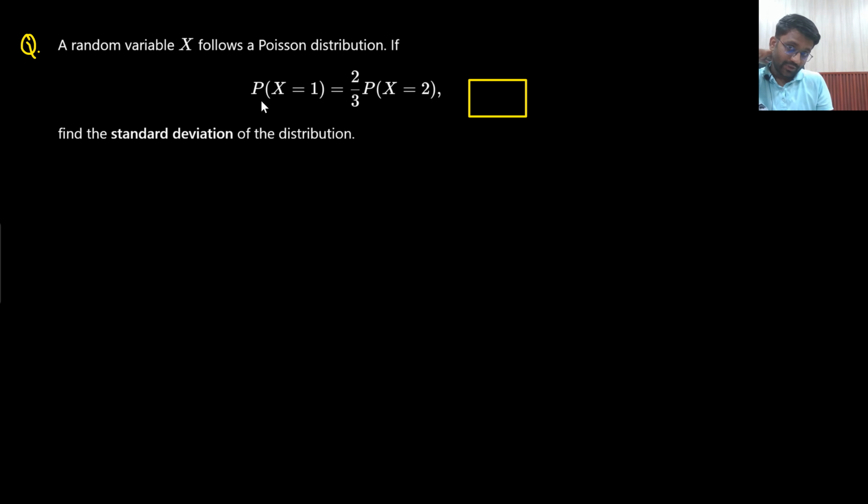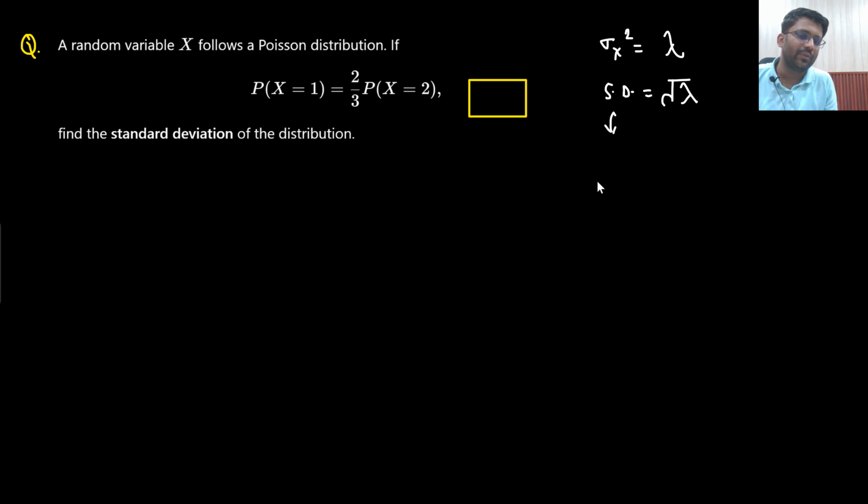X follows Poisson's distribution. Probability of x equals 1 is given, that is equal to 2 by 3 times probability of x equals 2. You need to find out the standard deviation of the distribution. What is the variance? Variance is equal to lambda. So what will be the standard deviation? Standard deviation would be equal to under root lambda.